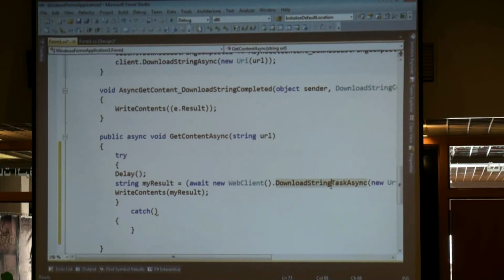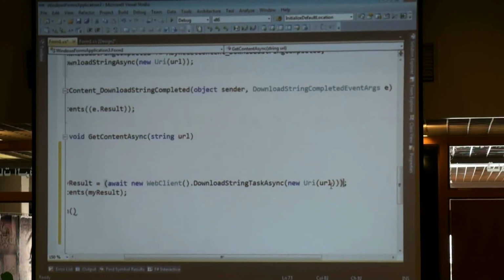And there is a special type of exception for cancellation. If you work with tasks in .NET 4, there's something called a cancellation token source, and you can get something called a cancellation token. Whenever anybody calls cancel on this token, anything that implements it is cancelled. The only thing you have to add is the cancellation token, like this.